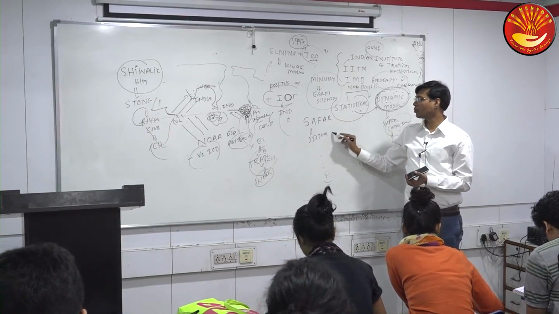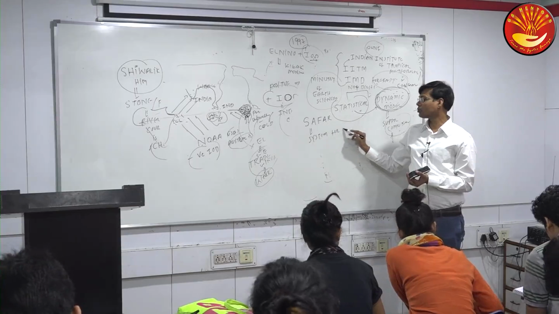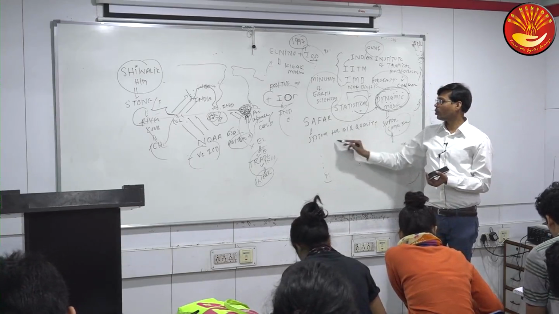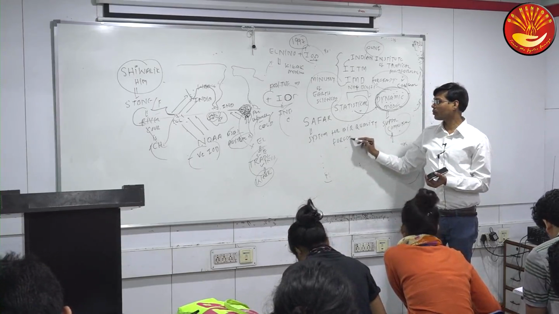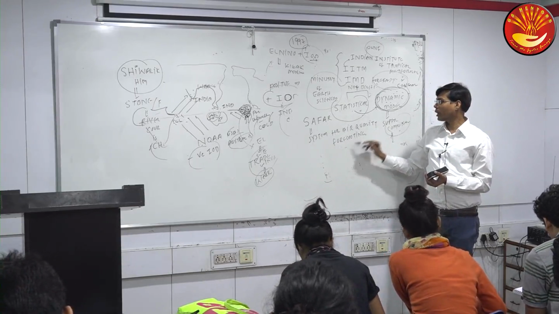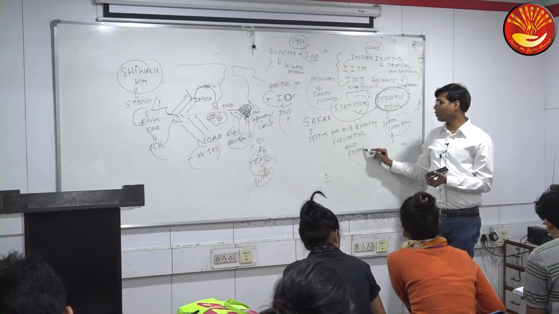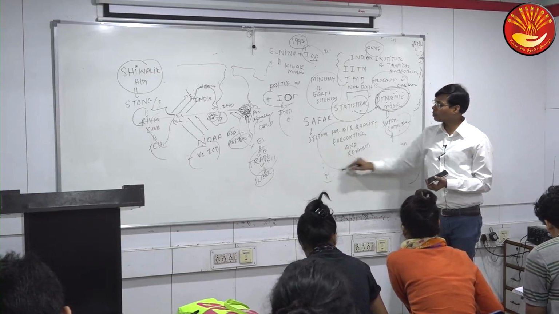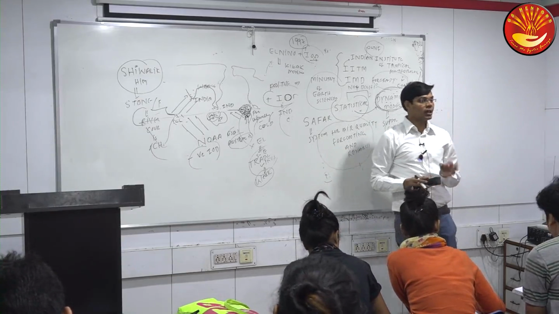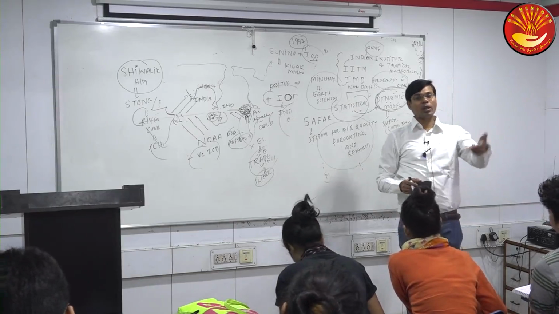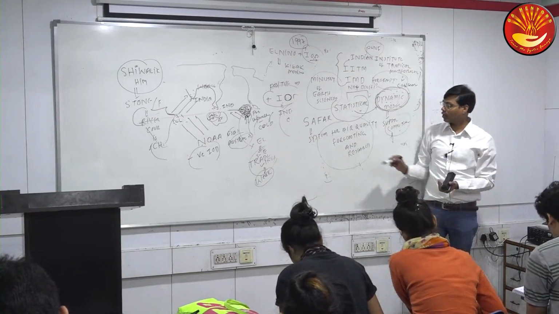System for Air Quality Forecasting and Research. Is it the work of IMD, IITM, or both? Both. That is basically indicating the level of pollution going to come in a few days.